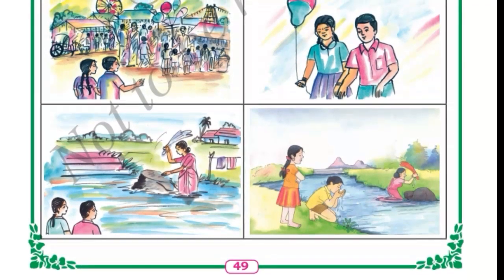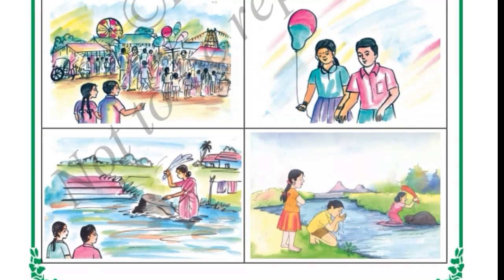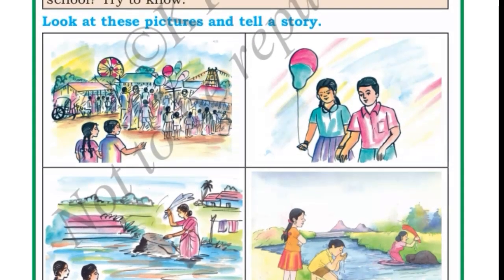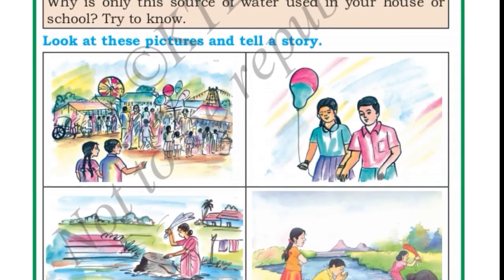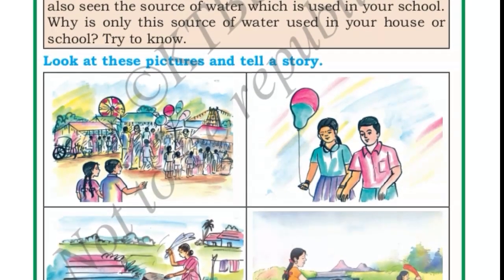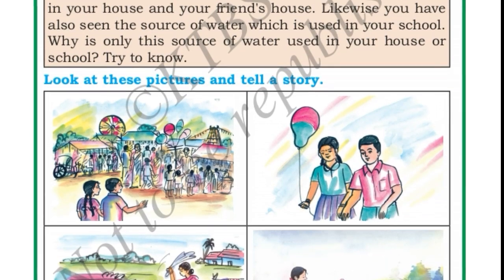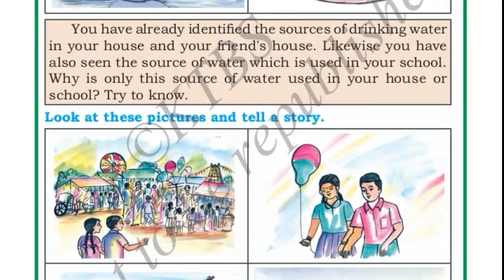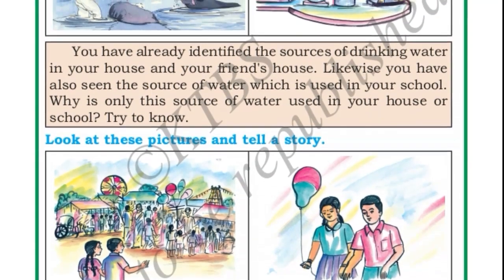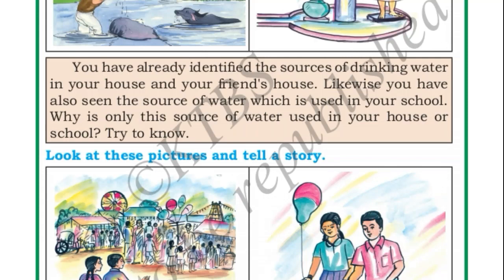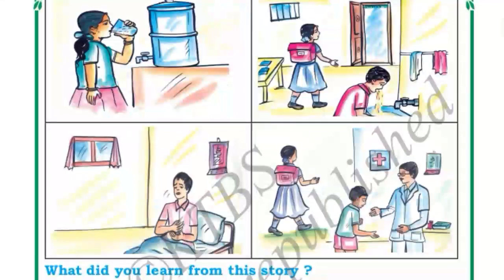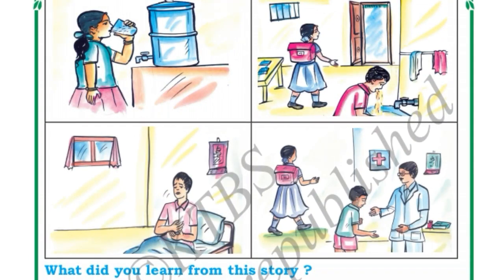Okay, next look at this picture and tell a story. Here in the picture you have to look at this picture and you have to tell the story. See, here one boy and girl will go to Mela and there they will play and they will take the balloon. While coming they will see a river where a woman is washing the clothes, right? There a boy felt hungry and he drinks the water, whereas girl is standing and she did not drink the water, and she comes to home and she drinks water from the filter, clean water.